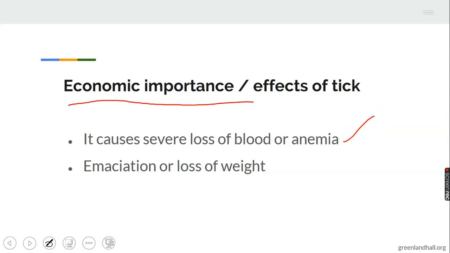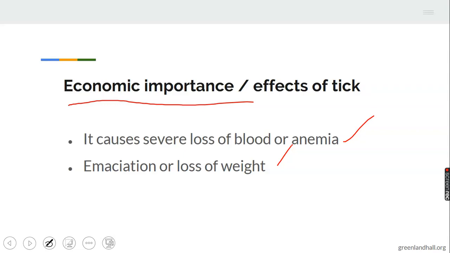Just like tapeworm and roundworm, it causes severe loss of blood and anemia. 2. Emaciation or loss of weight. The animals definitely will lose weight because they have been eaten up by tick.